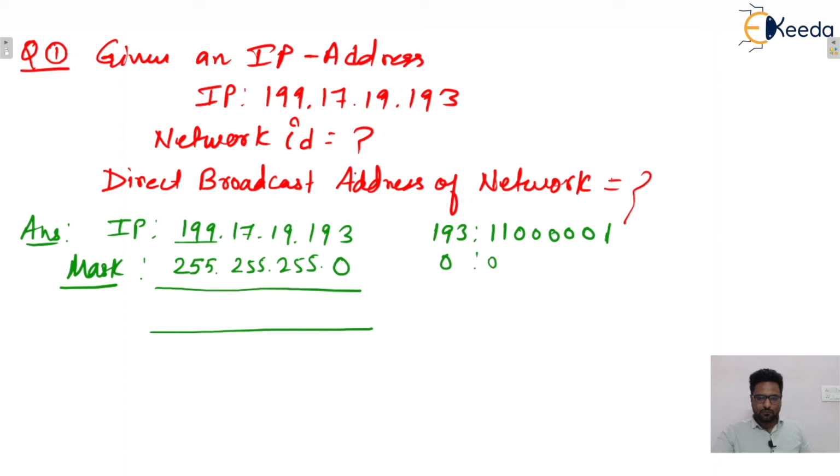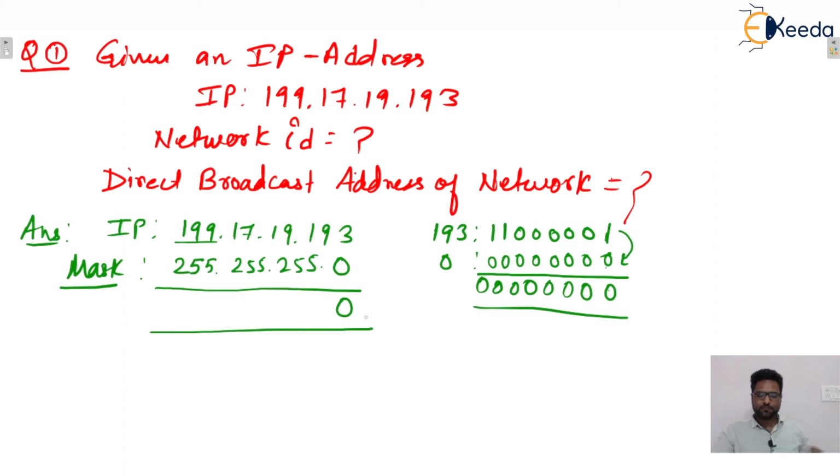Similarly, 0 with the help of 8 bits can be represented like that. Now apply the logical AND bitwise. 1 and 0 means 0, 0 and 0 is 0, and so on. So it will be 0 only. The decimal value of this one will be 0. Or you can see that applying bitwise AND with all zeros will give zeros only.